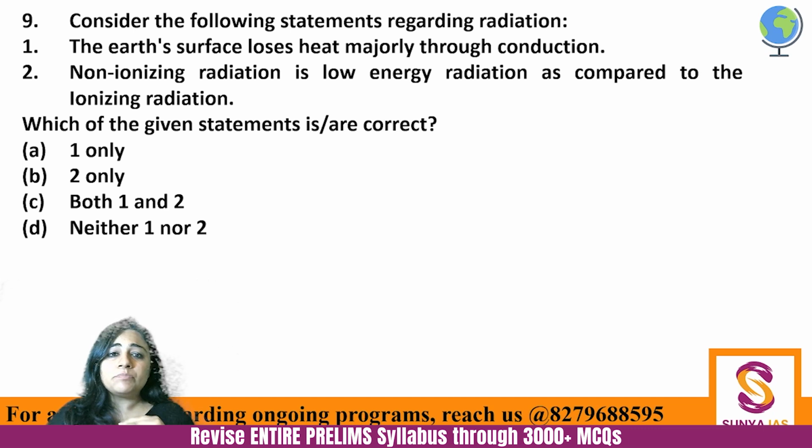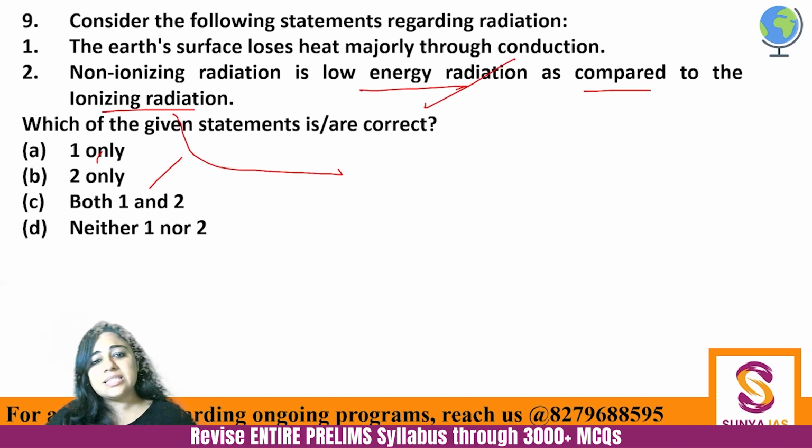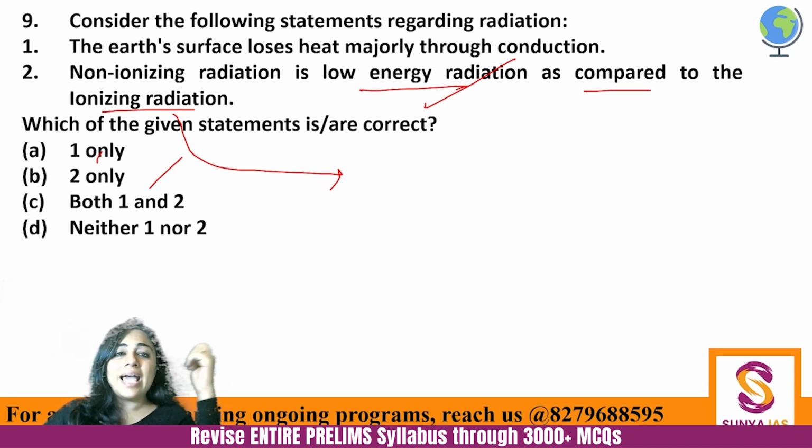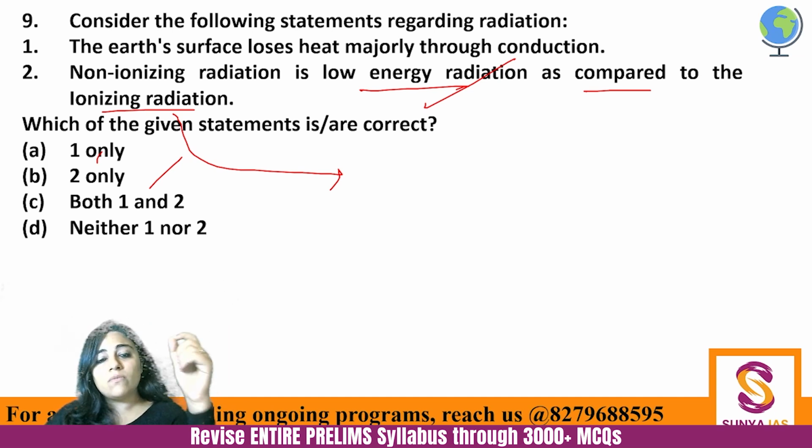Coming to the second one, non-ionizing radiation is low energy radiation. This is absolutely correct as compared to the ionizing radiation. Yes, this you might have known. This is a question of basic science also, that the ionizing radiation is always more harmful. It is always more impactful as compared to the non-ionizing radiation. Fine. So this is there, and I hope this is understandable. Okay, let's go. So here answer will be 2 only.